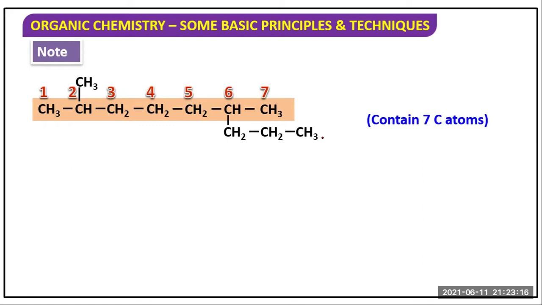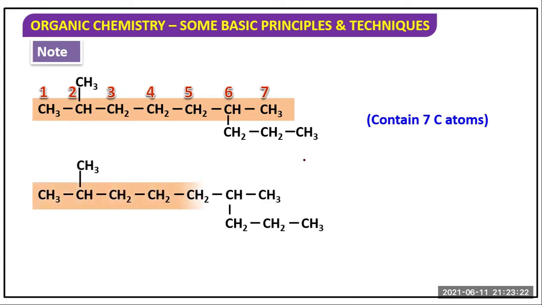It contains 7 carbon atoms, but this is the branch. Okay, this is the chain and this is the branch. This is the branch carbon. Clear? 7, 8, 9. So in a chain there is 9 carbon, but this chain contains 7 carbon, so it is not the longest chain. This is the longest chain.